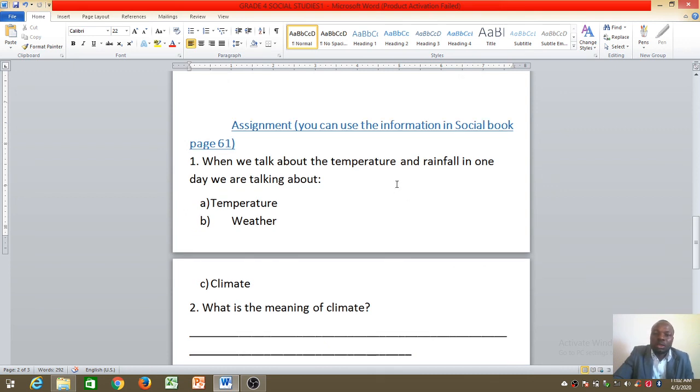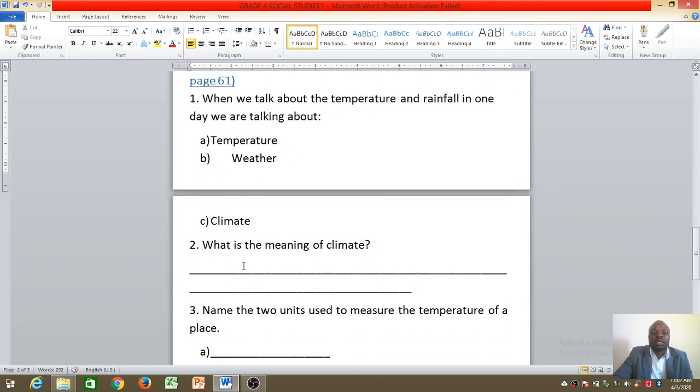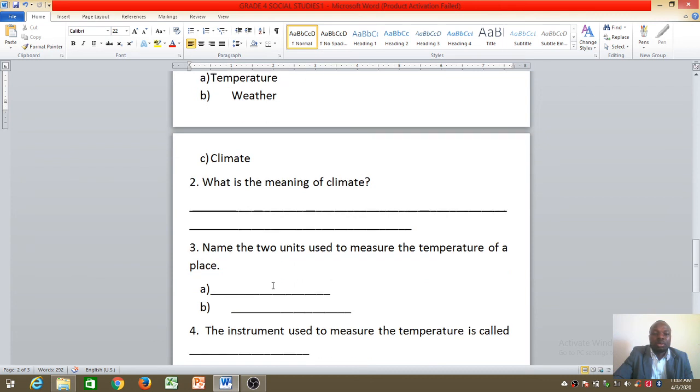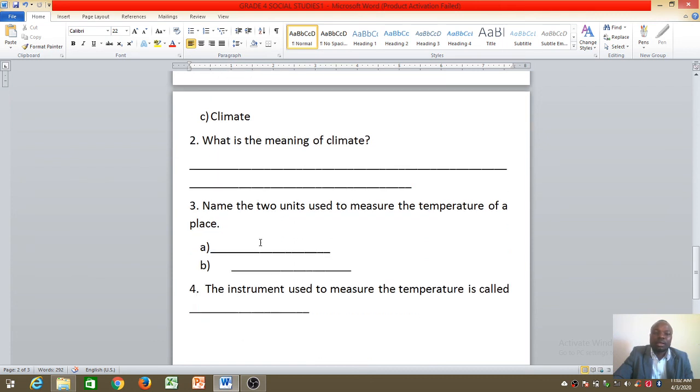When you talk about temperature and rainfall in one day, we are talking about, so you are going to choose the answer and circle. Number 2, what is the meaning of climate? You are going to write your answer in the space below. Number 3, name the 2 units used to measure the temperature of a place. You are going to write the answer. And number 4, the instrument used to measure the temperature is called dash. You are going to write the answer.